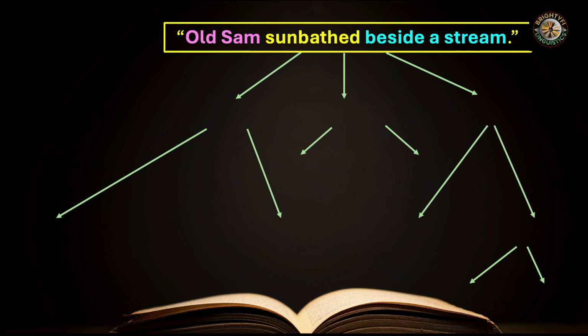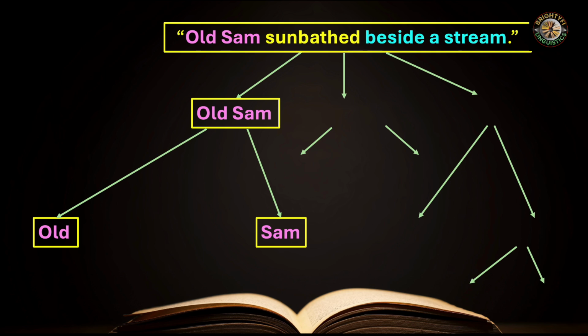Look at the sentence: Old Sam sunbathed beside a stream. Now we are making a tree diagram of this sentence. The first segment is Old Sam, and Old Sam can be further divided into two parts, Old and Sam, because Old has a direct connection with the word Sam. Old does not have a direct connection with the word stream or beside or sunbathed. Remember this point. It's very important to understand the hierarchical structure of a sentence.